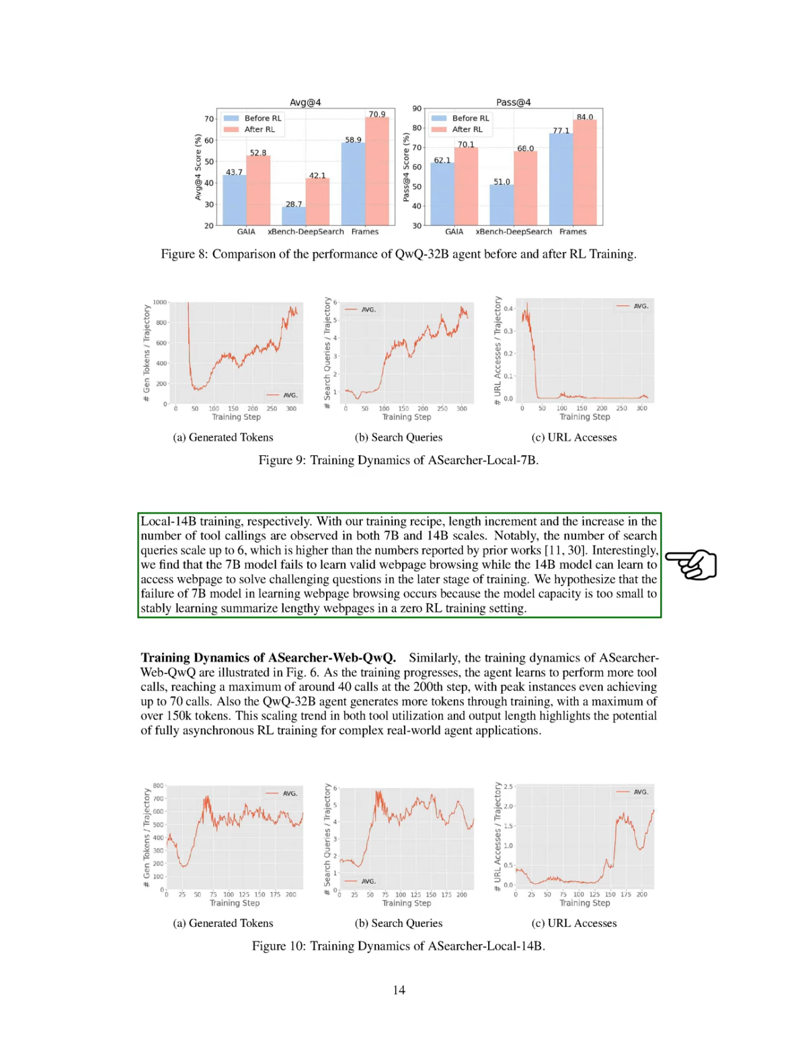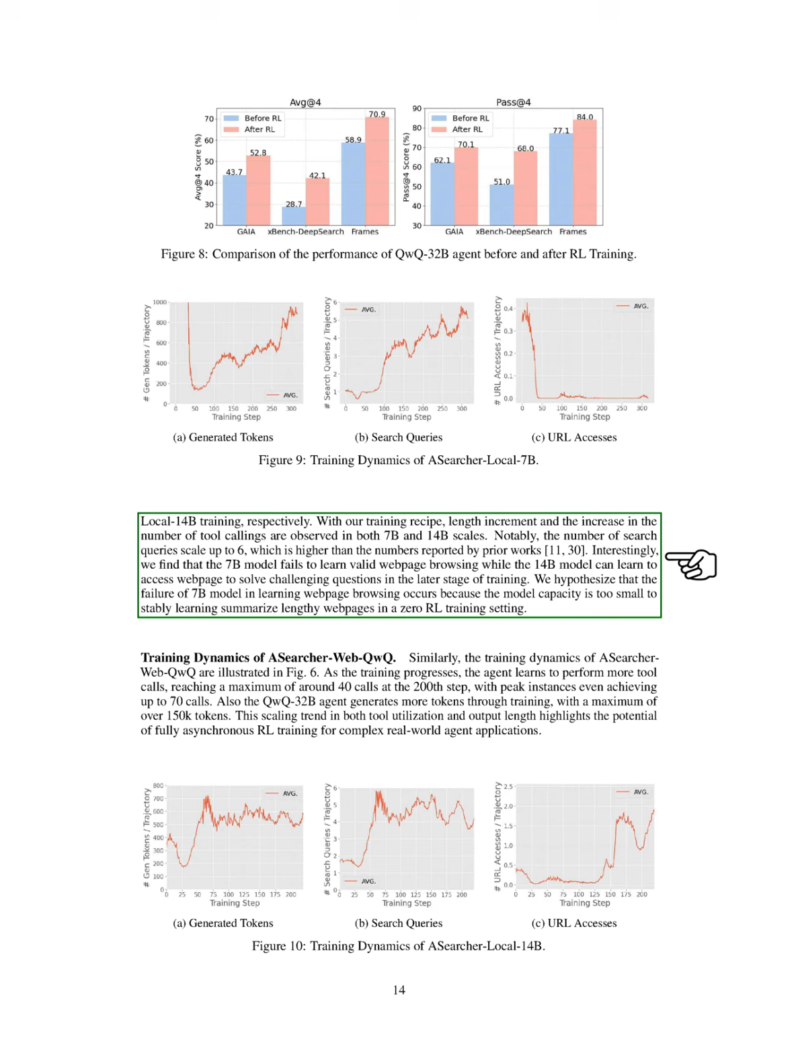We analyze the training dynamics of ASearcher Local 7B and ASearcher Local 14B, noting an increase in generated tokens, search queries, and web page browsing throughout training. The number of search queries reaches up to 6, which is higher than previous reports.